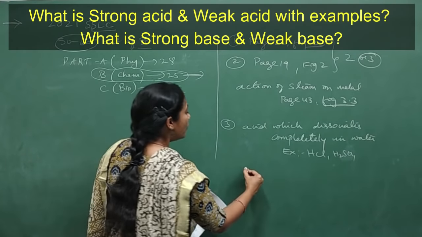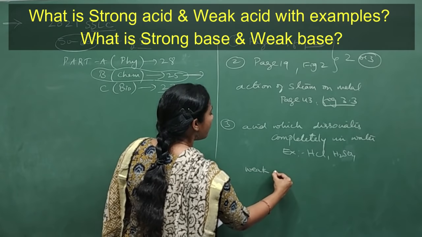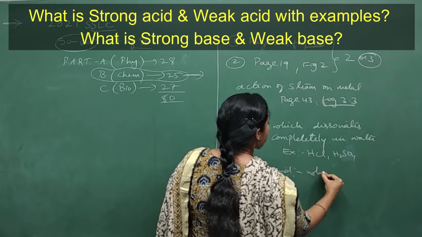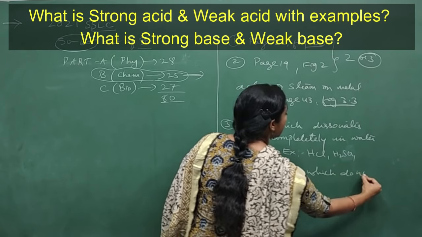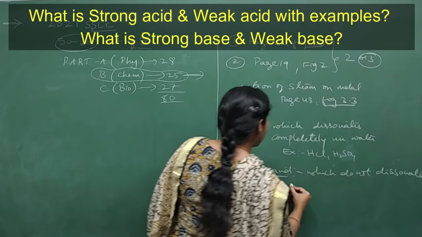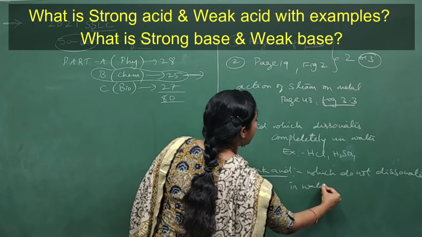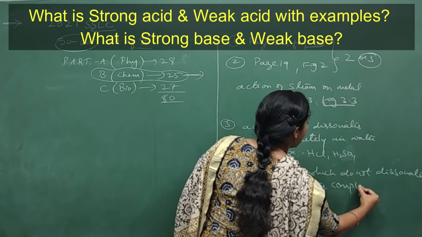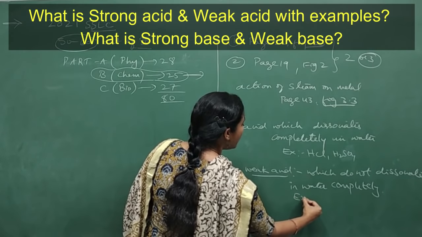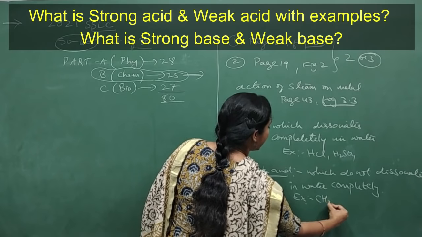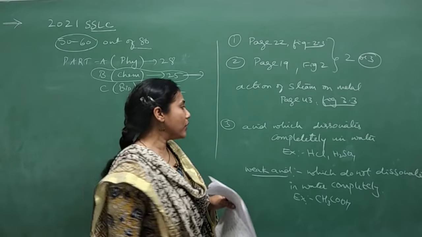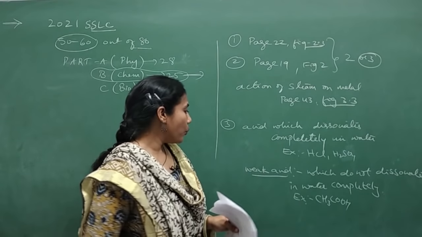Clear? And now they are asking the definition of weak acid also. So what do you mean by weak acid? Which do not dissociate in water completely is called weak acid. Example for weak acid is acetic acid, that is CH3COOH. At least one example try to remember for strong acid and weak acid.